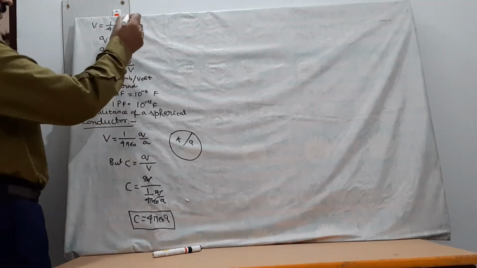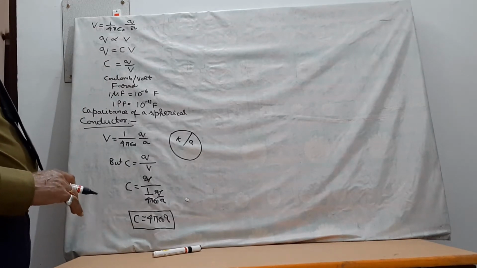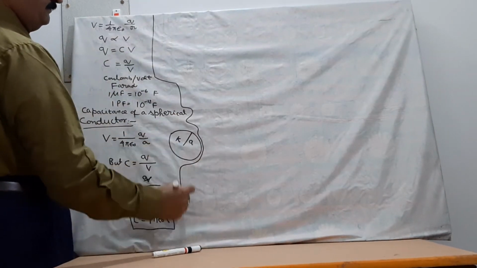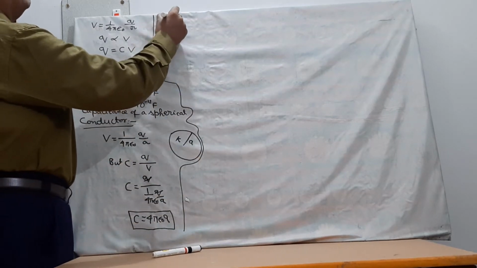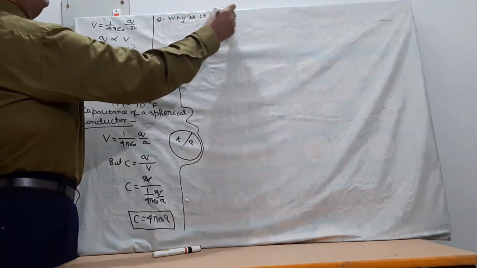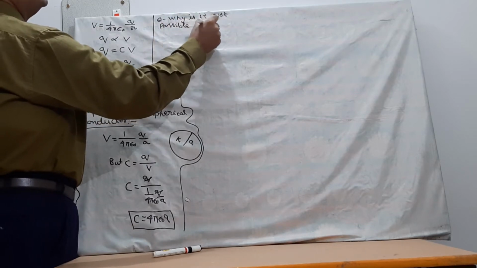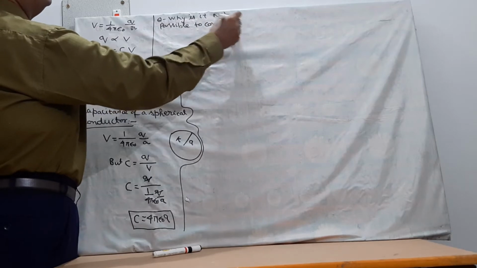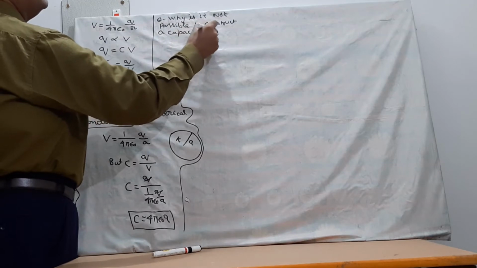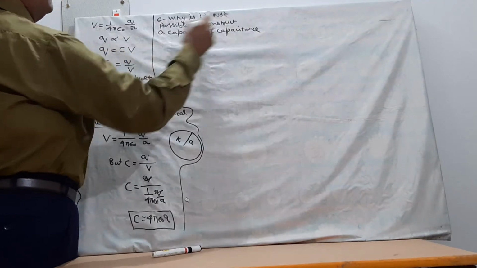Now I will come to my question. Why is it not possible to construct a capacitor of capacity 1 farad? I am writing the question here. Question: Why is it not possible to construct a capacitor of capacitance 1 farad?